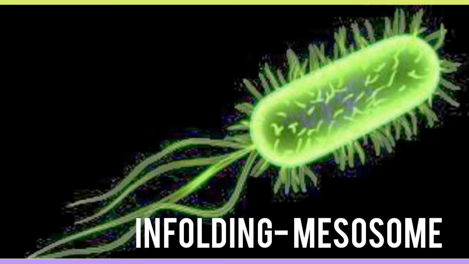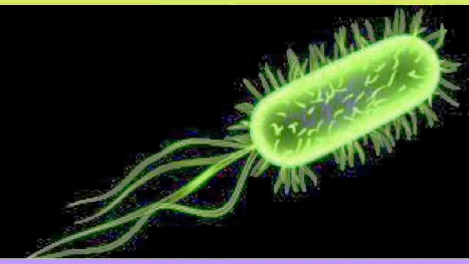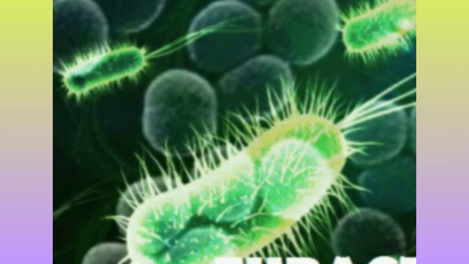The mesosome in bacteria we also call the mitochondria of bacteria, because the mitochondria do cellular respiration to produce ATP energy. In bacteria, mitochondria and other cell organelles are absent. So instead of mitochondria, mesosomes produce the energy which the bacteria can use.